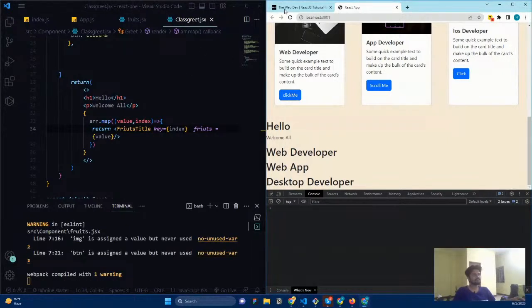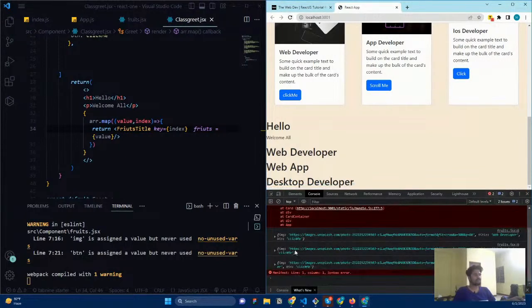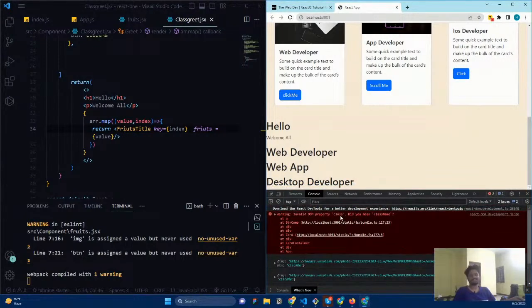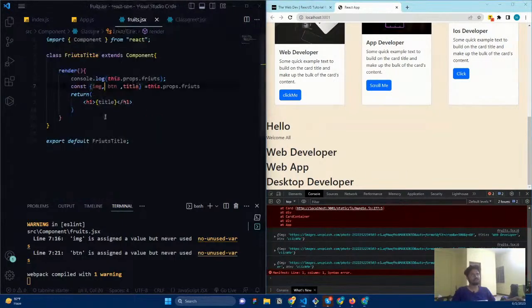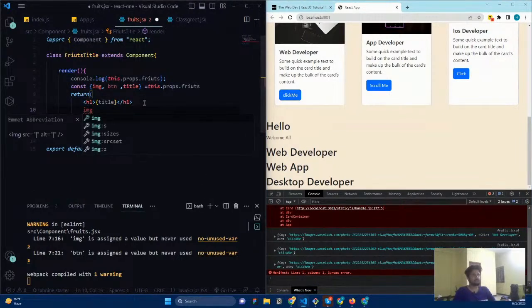Once we have done it, just remove this and refresh. Now you can see the error is gone. Only the class error is coming from some other component, and that is fine. So now the error is resolved, and you can render all the remaining things. You just say img, then the image tag, and here I just say image like this.